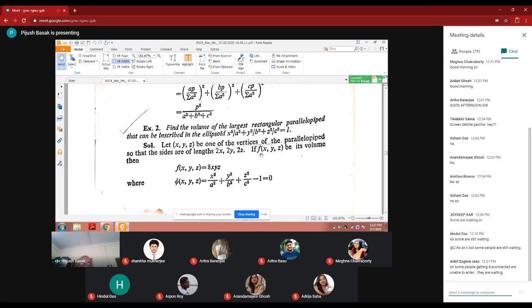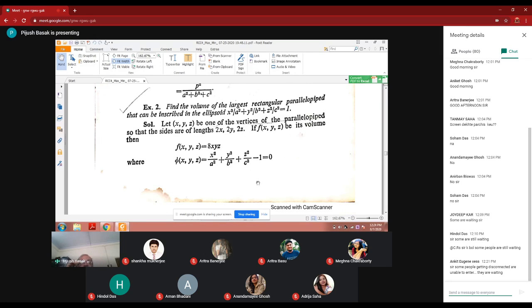So f of xyz, the volume, is 2x into 2y into 2z, that is 8xyz. And phi is x square by a square plus y square by b square plus z square by c square minus 1 equal to 0. I think you are intelligent enough to catch this, because what is required here is volume. Volume is 8xyz, because length is 2x, breadth is 2y, and height is 2z. And the condition given is the ellipsoid. The equation of the ellipsoid they have already given you: x square by a square plus y square by b square plus z square by c square minus 1 equals 0. So we have to solve this.